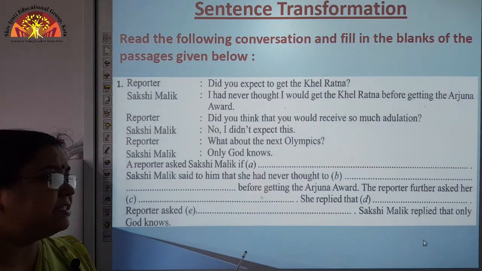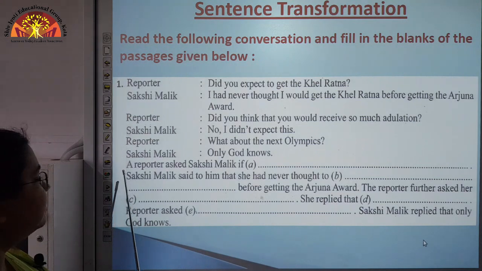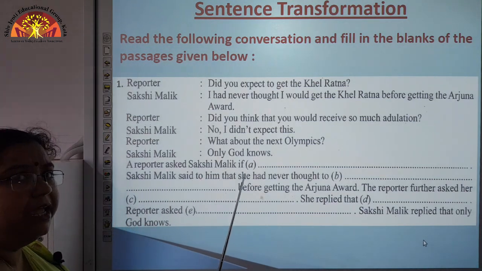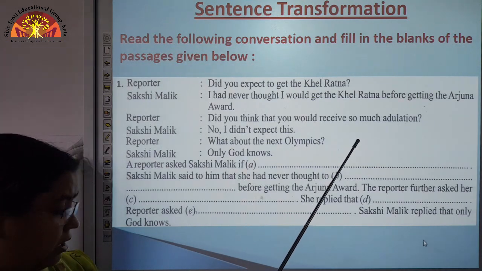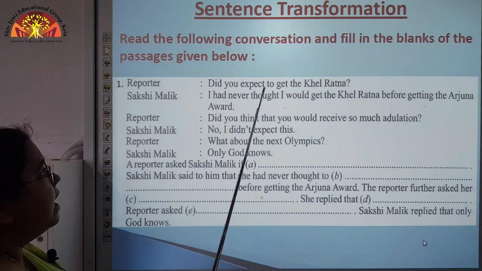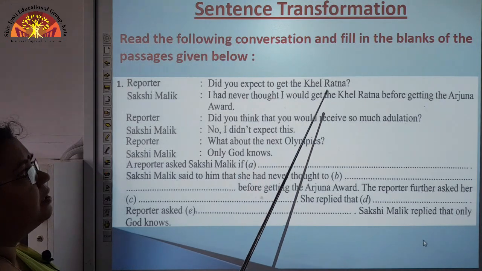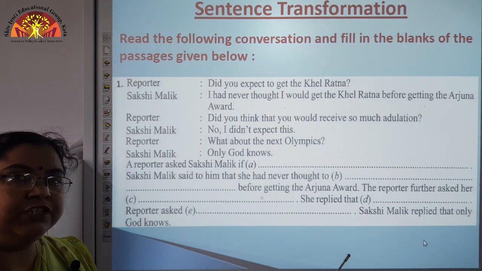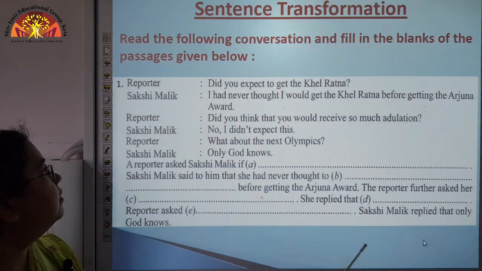Now, we will change the sentence here. See here the passage. A reporter asked Sakshi Malik if she had expected to get the Khel Ratna.